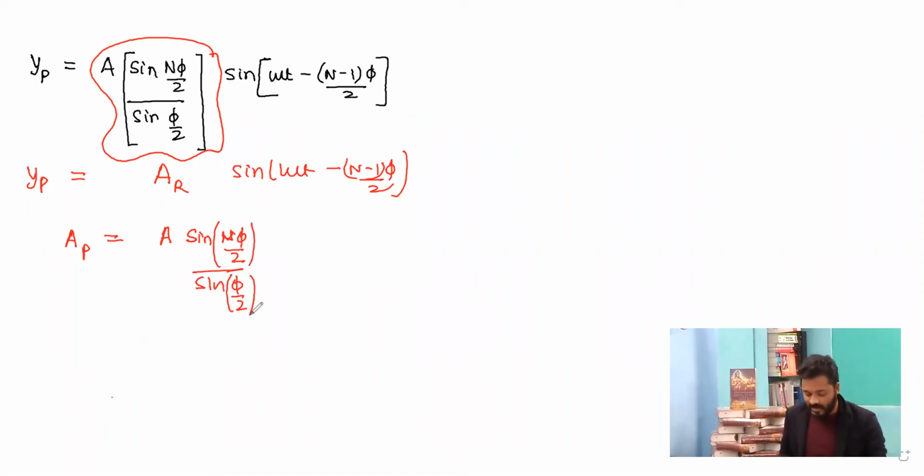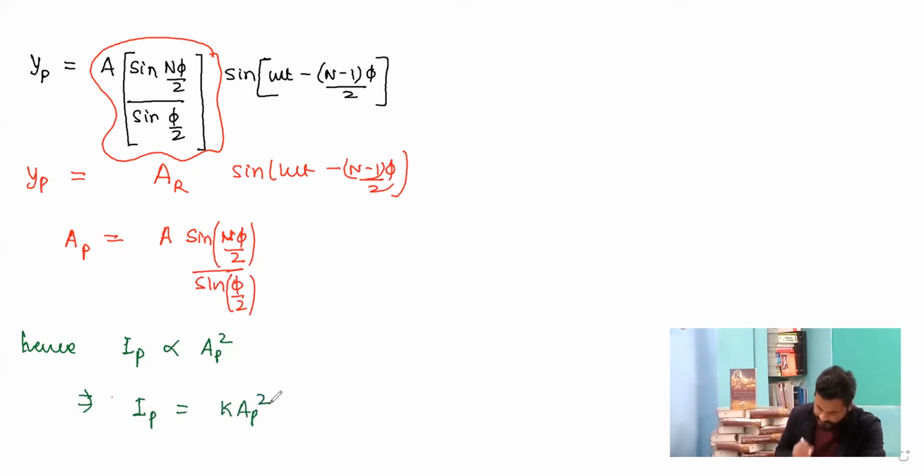So now, if this is the amplitude at the point P, then if I write about the intensity, the intensity will be proportional to AP square. Hence the intensity at a point P is proportional to AP square, that is IP is equal to K times AP square.